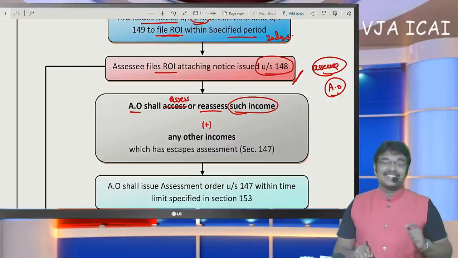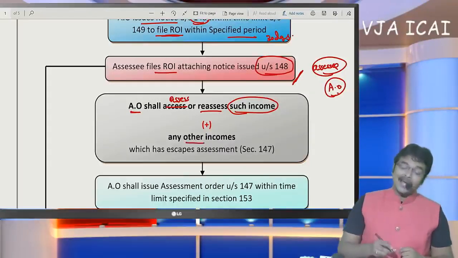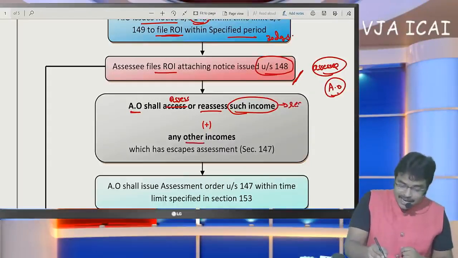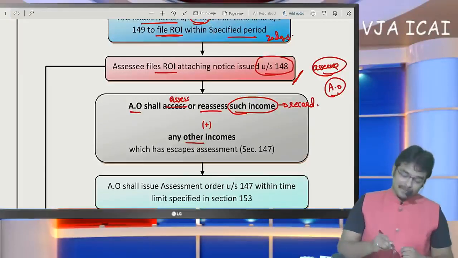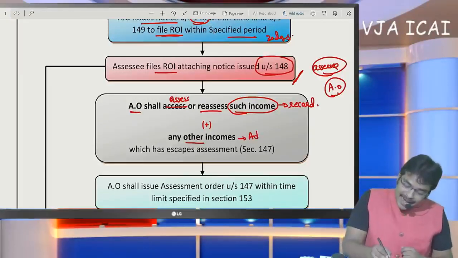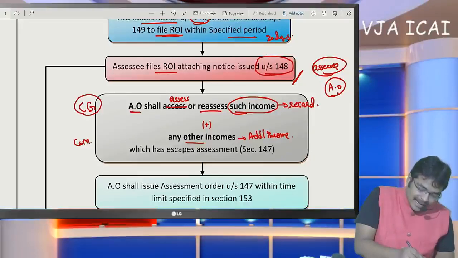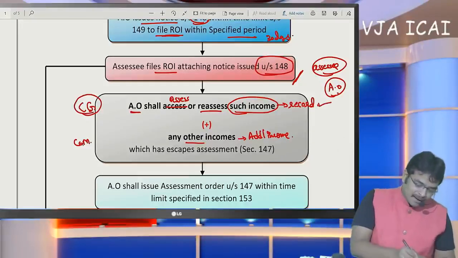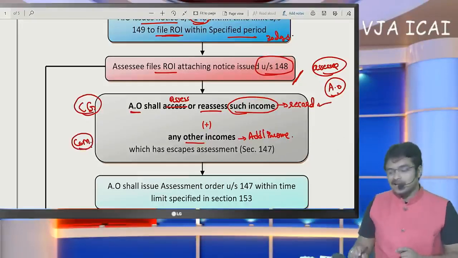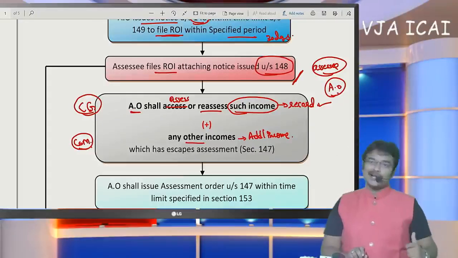The AO shall assess such income plus any other income. Here, such income means the income in the record of the officer. Other income means additional income offered by the SSE. In my case, the SSE has capital gain and also commission. Capital gain is in the record of the department, but the SSE has also offered additional commission income.